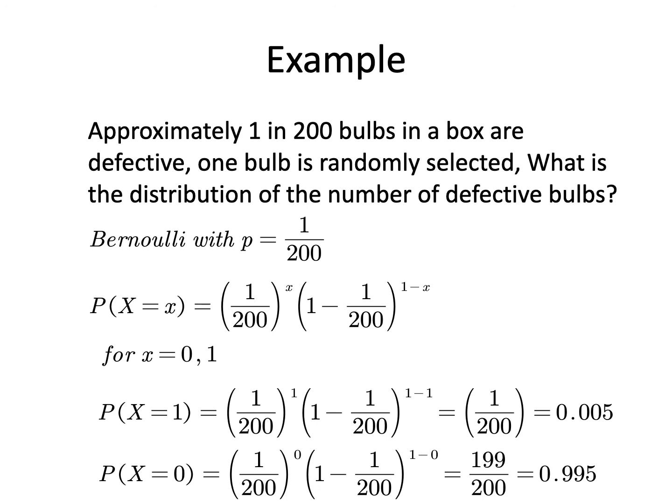Substituting these values, the probability that we get a defective bulb is equal to 1 by 200, and the probability that we don't get a defective bulb, once we calculate this, is 0.995. So this gives us the simple Bernoulli distribution of our bulbs, the distribution of the number of defective bulbs.